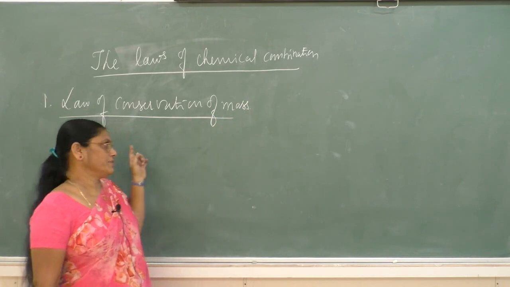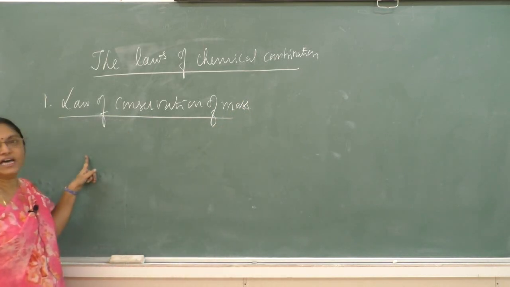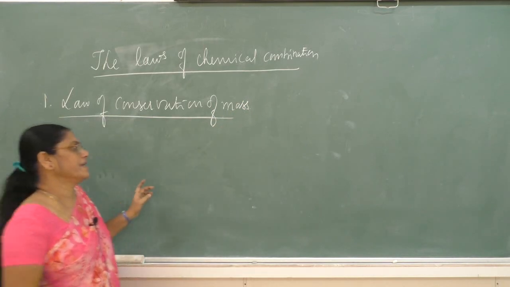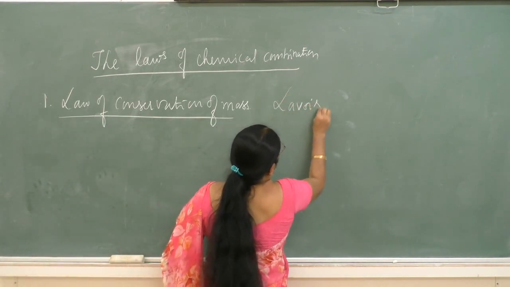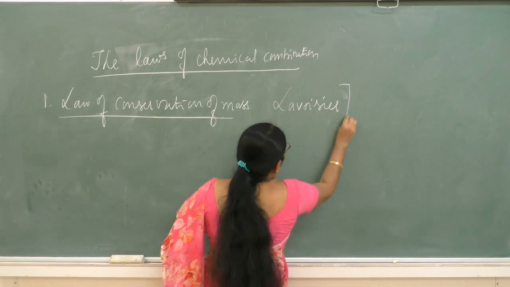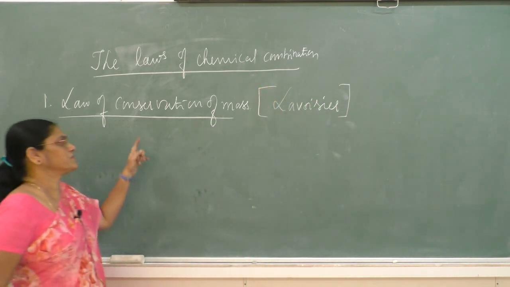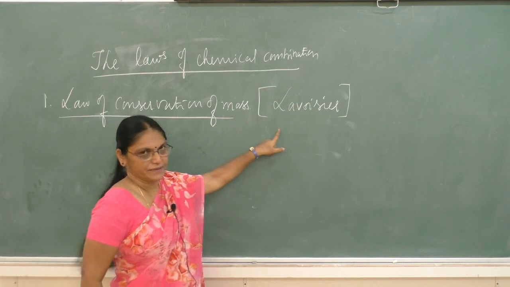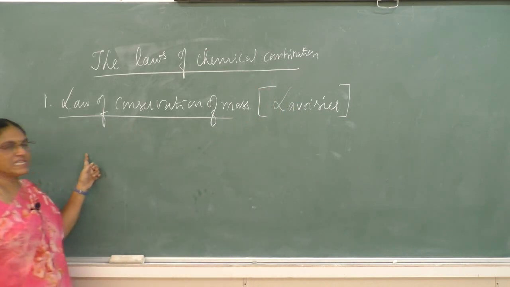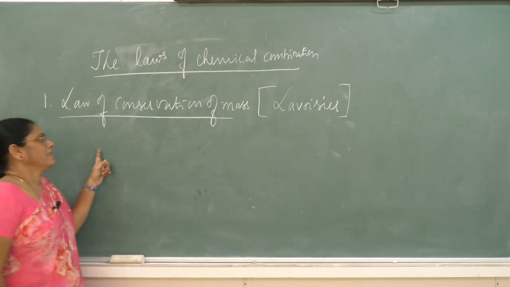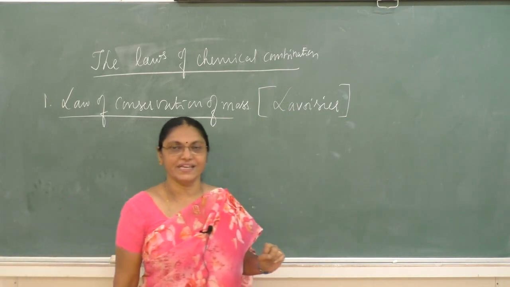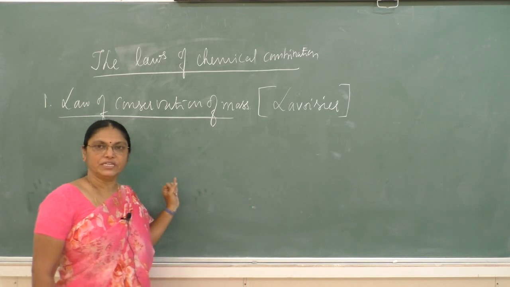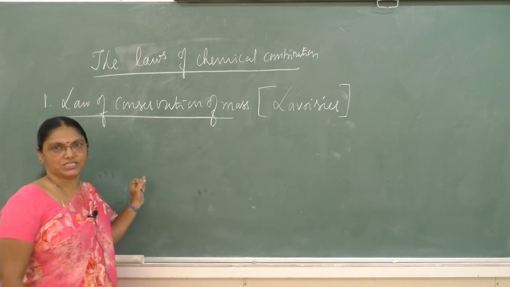Before going to that, this law was proposed by Lavoisier. The statement of this law is: matter can neither be created nor be destroyed during a chemical reaction.